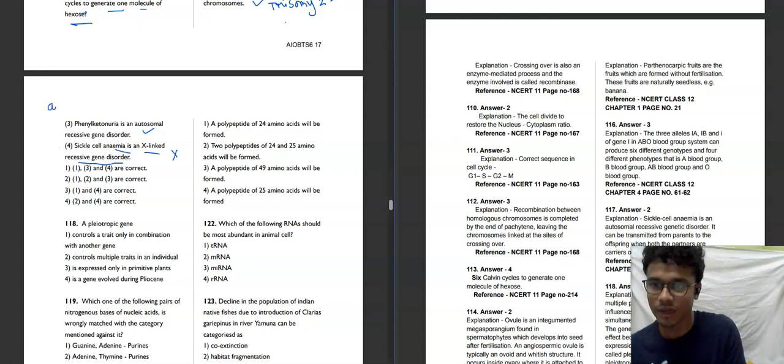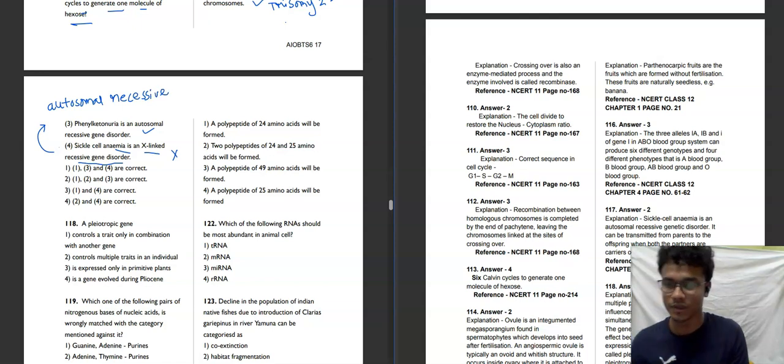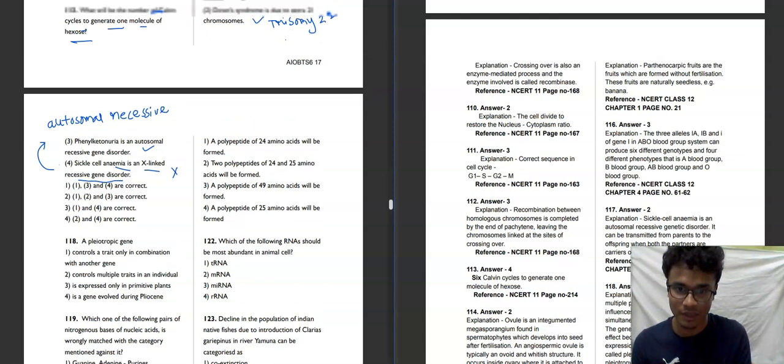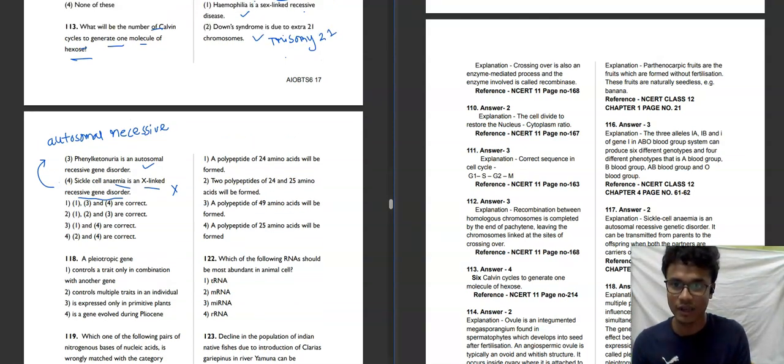Autosomal recessive. I'm writing it. Autosomal recessive. So here we will see which options are correct. First, second, and third options are correct, and fourth option is wrong. So first, second option will be our correct answer for this question. 1, 2, 3 are correct. Moving towards the next question.